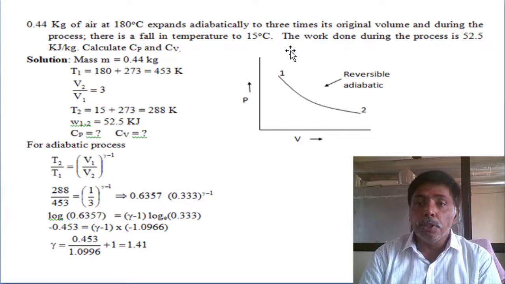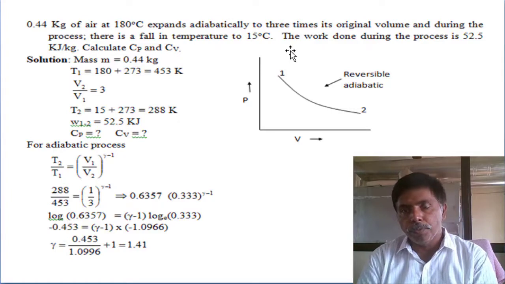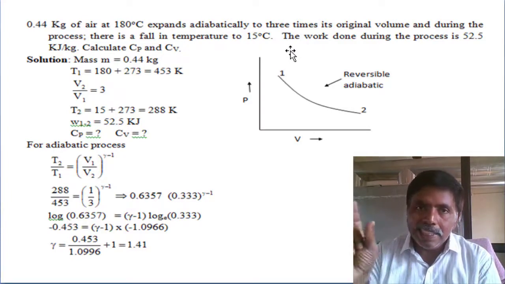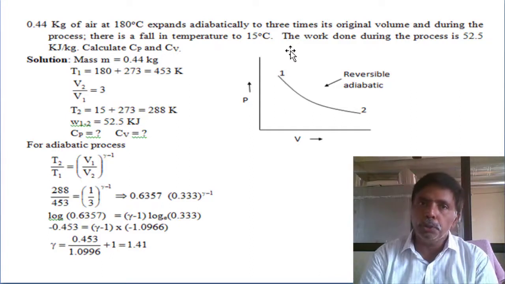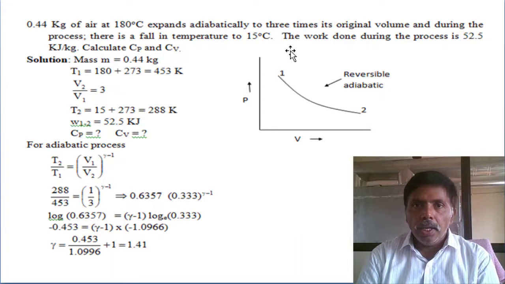The work done during the process is also mentioned: 52.5 kilojoules per kg. Calculate Cp, the specific heat at constant pressure, and Cv, the specific heat at constant volume. Here we know adiabatic process means heat transfer is 0, Q is 0. There is no heat loss or heat gain.